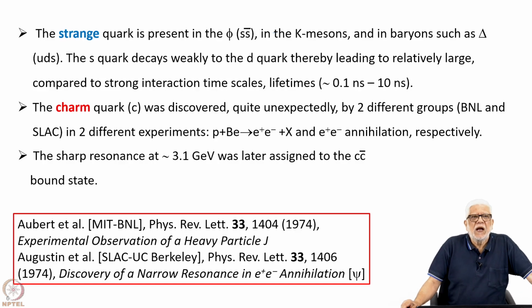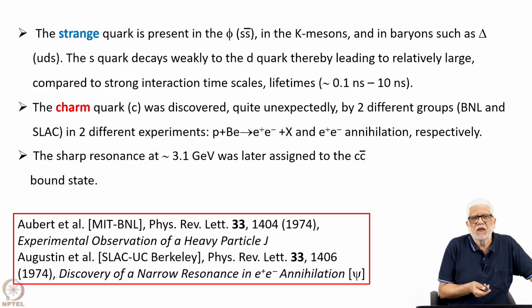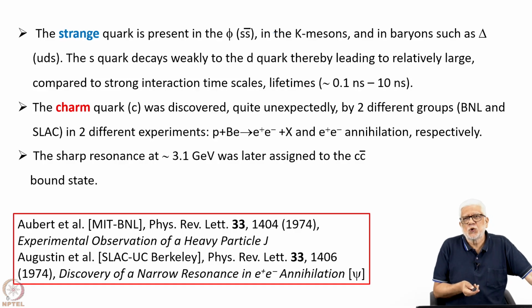1964. And so, the strange quark, for instance, is supposed to be present in the phi meson, which is supposed to be an S S-bar object. Also in K mesons, both the K plus, K minus and the K0 pair of mesons. In baryons, such as the lambda, this should be lambda by the way. So, again a typo.